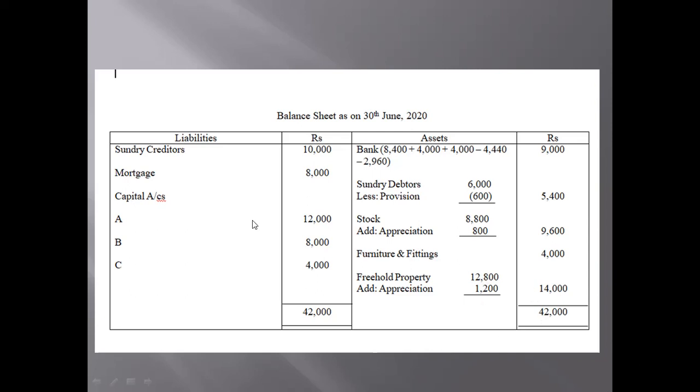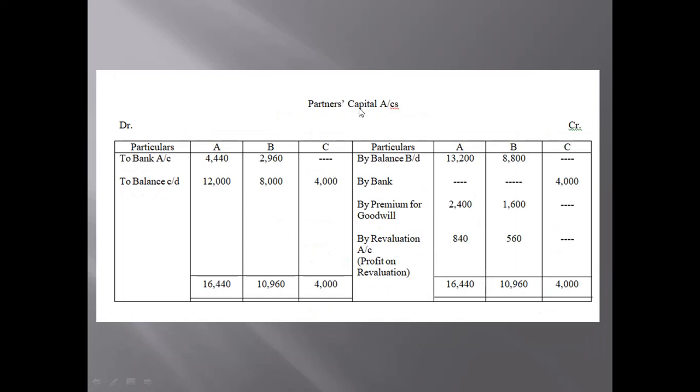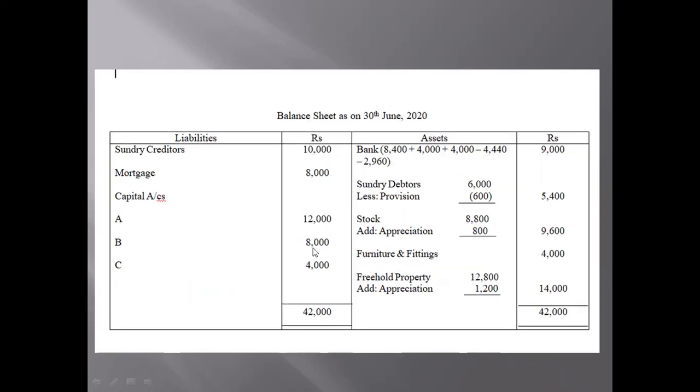For sundry creditors and mortgage, we don't have any information, so write the amounts as given in the balance sheet. And for the capital account balances, refer to the partners' capital accounts: balance CD 12,000, 8,000, sorry, 8,400, and 4,000. Okay, so total will be how much? 42,000. Finished.